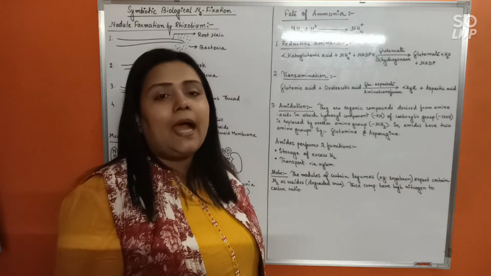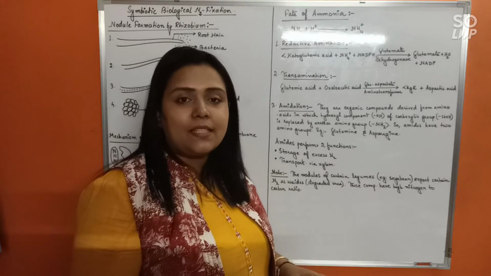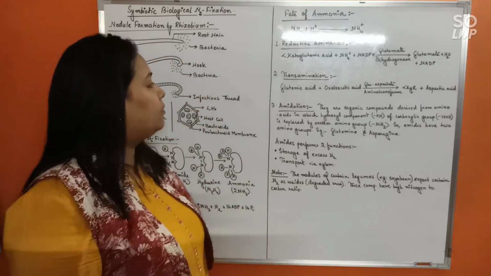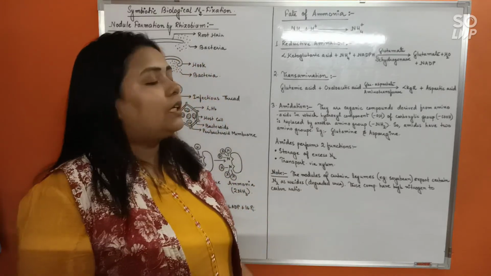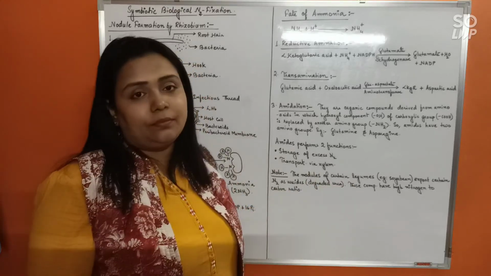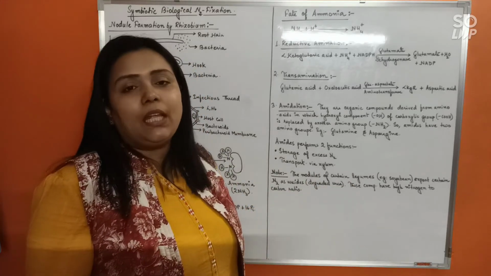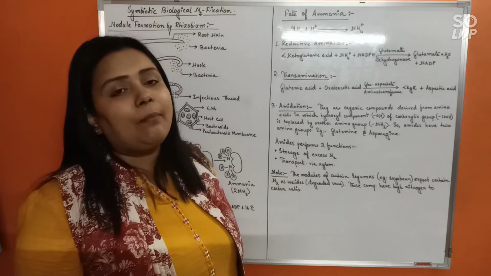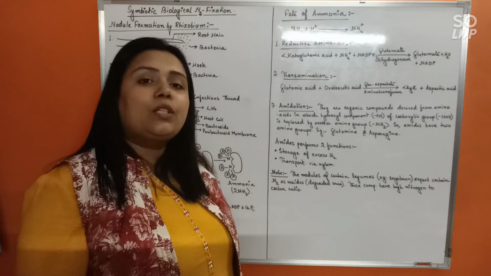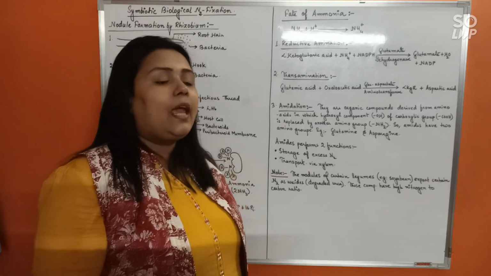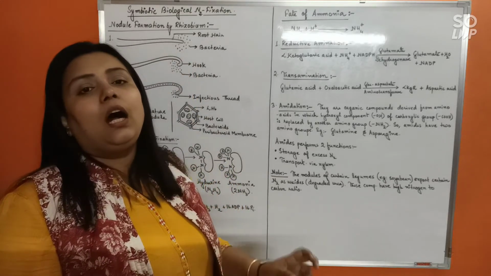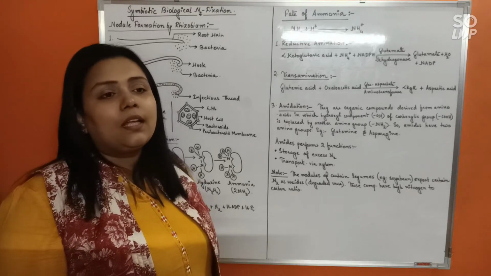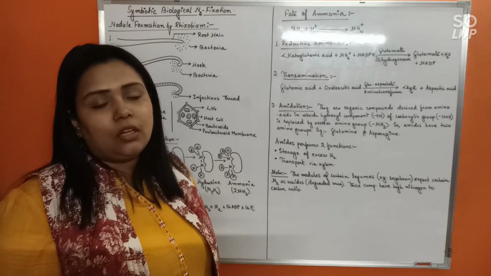Understood this? The next process is amidation. Now what is amidation? Amidation means the process of formation of amides. Now what are amides? Amides are a combination of ammonia and amino acid. Ammonia has a higher content of nitrogen, but it is toxic.